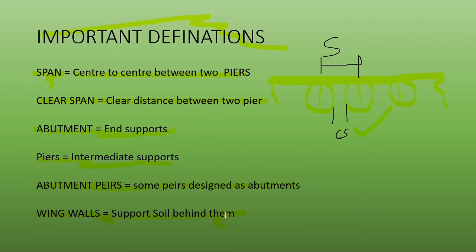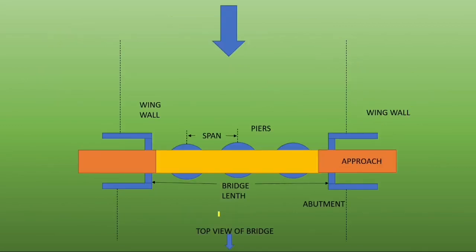Let's take this top view of a bridge to understand all the definitions. Starting from span: what is span? It is the center to center distance between two piers. This is a top view of a bridge. This is a road which comes like this and gets connected to the bridge. Before the bridge there is the approach.